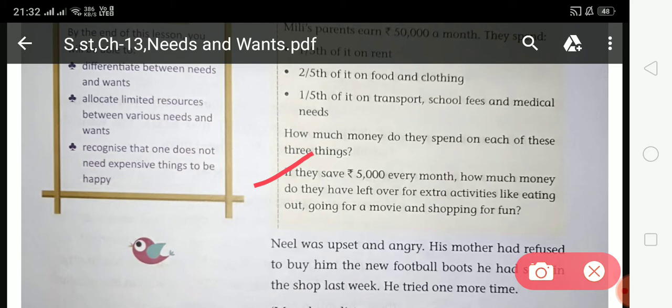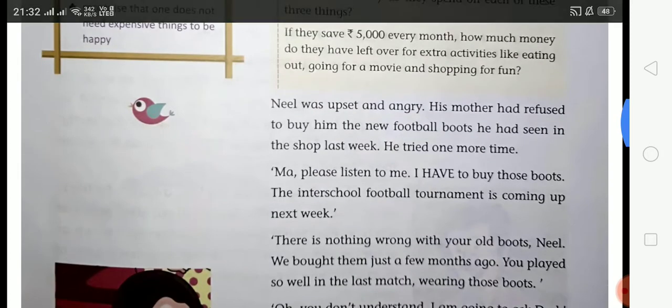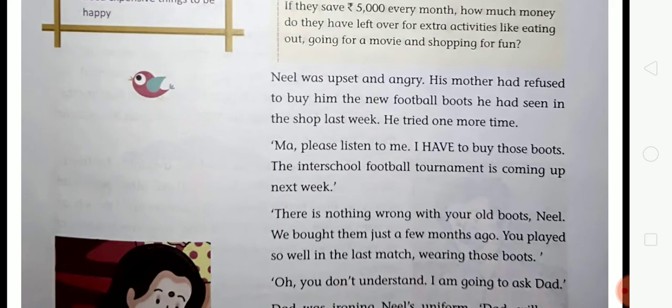So students, now look at the topic. Neil was upset and angry. His mother had refused to buy him the new football boots he had seen in the shop last week. He tried one more time. So students, Neil is the name of a boy who was very upset and angry because he saw new boots in the shop last week and he wanted them. He tried one more time, but his mother refused to buy him the new football boots.